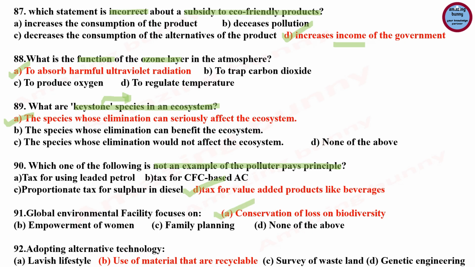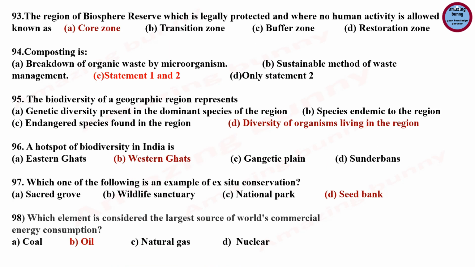Global Environmental Facility focuses on conservation of loss of biodiversity. And next question, adopting alternative technology, and the correct answer is use of material that are recyclable. Next question, the zone of biosphere reserve which is legally protected and where no human activity is allowed is known as core zone. Composting is breakdown of organic waste by microorganisms, and it is a sustainable method of waste management. So option C, that is statement 1 and 2, this option is correct.